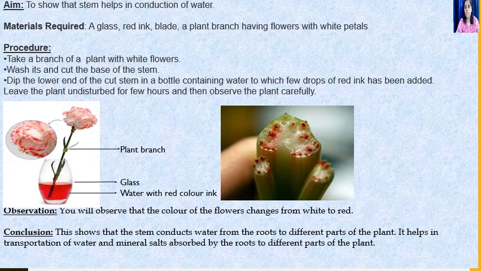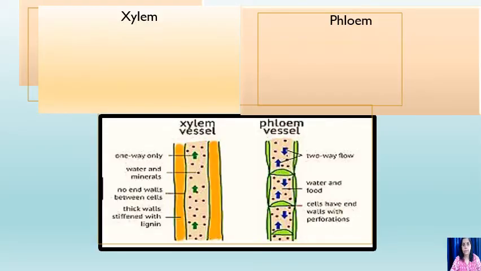What we have learned? This shows that the stem conducts water from the roots to different parts of the plant, and transportation of water and mineral salt absorbed by the roots to the different parts of the plant. Who helps them? Xylem and phloem.